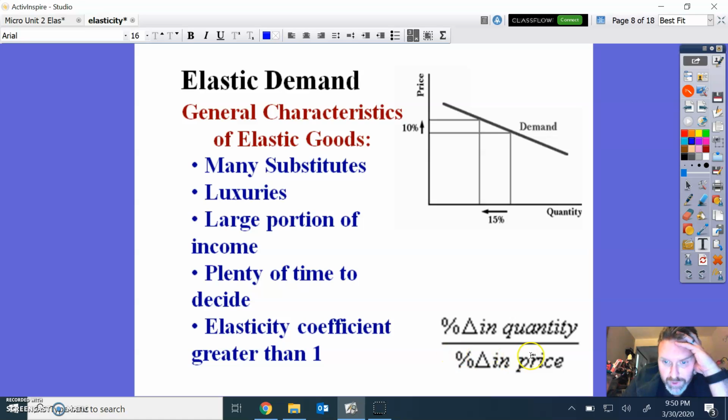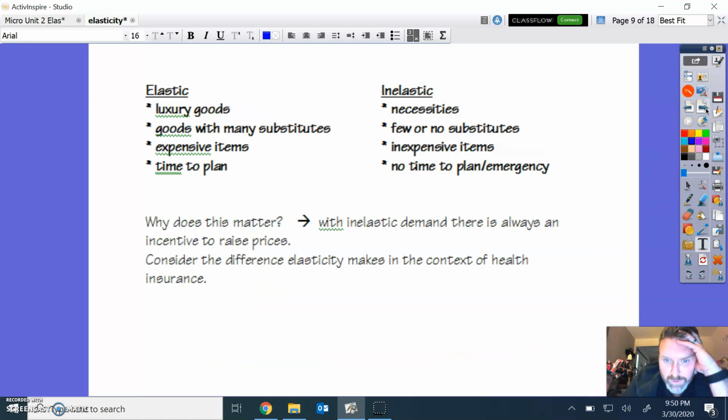Change in quantity over the change in price. Percentage change at that point. We'll get to how to get that in a minute. We talked about there's always an incentive to raise prices. So elasticity makes sense in the context of health insurance. If people think health insurance is a necessity, and you can look at this right now, they're talking about testing in terms of the coronavirus. For some places, that is an inelastic thing. And that's why the government said they will pay for it, and most of the insurance companies are saying they're just going to pay for all the copays. Why? Because the people think it's inelastic. There's no time to plan. You have to have it, and there's no substitute for it. It's a really inelastic good.